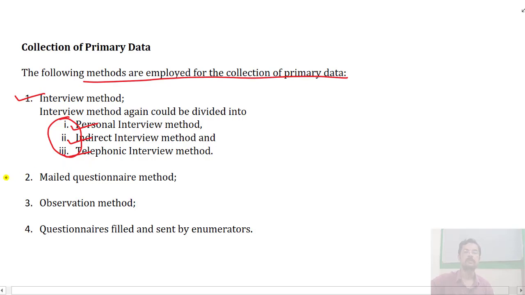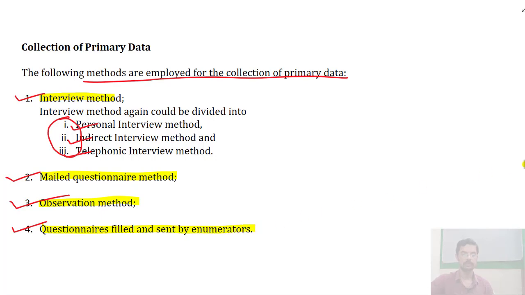The second major method is the mailed questionnaire method, and the third is the observation method, by observing. We shall discuss each of them in detail. The fourth is questionnaires filled and sent by the enumerators. These are the four major methods of collecting primary data.